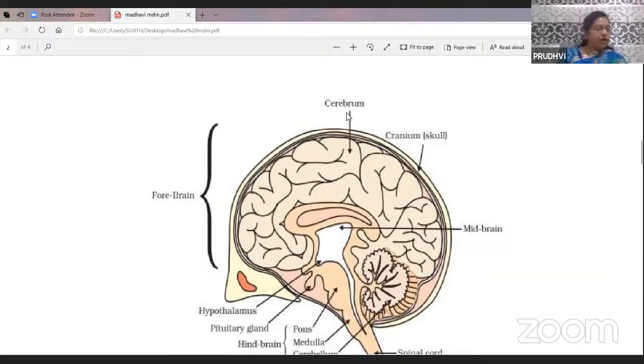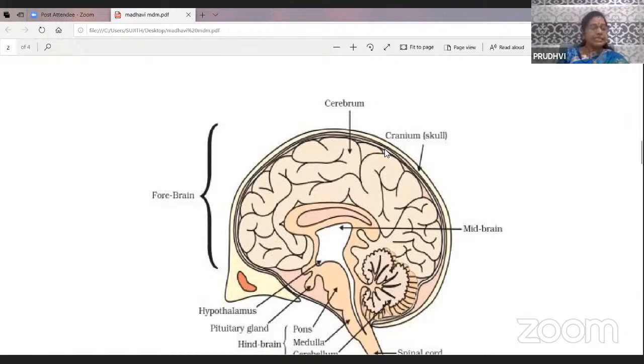A deep groove in the middle of the cerebrum divides it into two equal halves. Each half is called a cerebral hemisphere. Observe, students, in the figure, there are several ridges or elevations called gyri and grooves called sulci on the surface of the brain. These gyri and sulci increase the surface area of the cortex so that it can accommodate more neurons in the cerebrum.